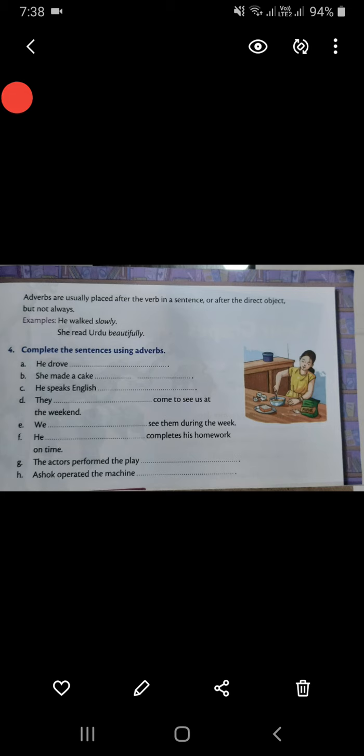You can choose your own adverbs, but they should be appropriate, children. So you will do these fill in the blanks, that is the last exercise. Complete the sentences using adverbs. You can do it in the textbook itself. There are blanks given, so no need to do it in the notebook. You can do this exercise in the textbook.